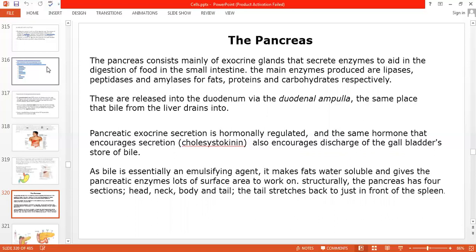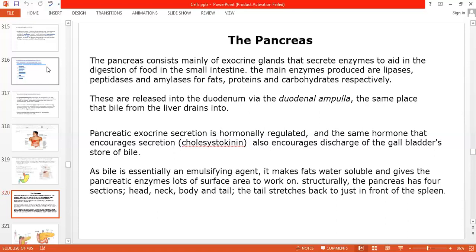The pancreas consists mainly of the exocrine glands that secrete enzymes to aid in the digestion of food in the small intestine. The main enzymes produced are the lipases, peptidases, and amylases for fats, protein, and carbohydrates, respectively. They are released in the duodenum via the duodenal ampulla, the same place the bile from the liver drains into, meaning from the pancreas and from the gallbladder. Secretions enter into the small intestine at the level of the duodenum.